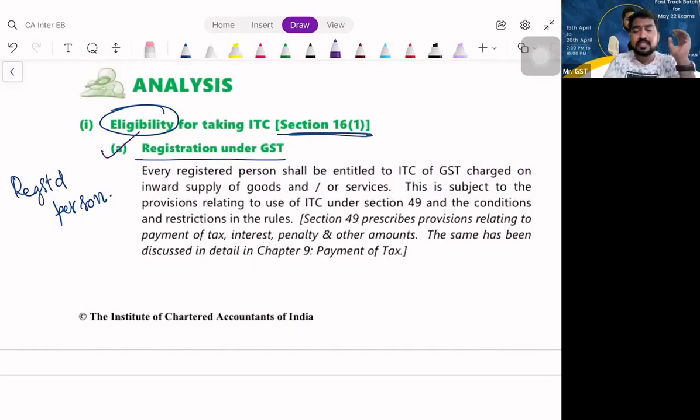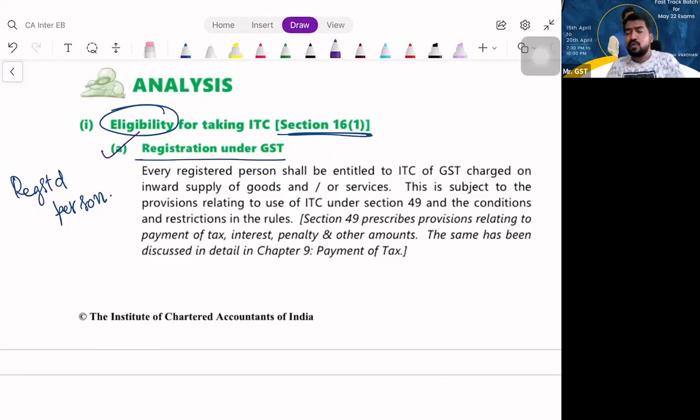So in section number 16, let us understand subsection 1. There are 4 subsections here. In this subsection 1, we have the eligibility for taking ITC. These are simple conditions, but you should know about them, that's all. Very simple, not that complicated. Here and there, 1 or 2 complicated points we'll discuss. Apart from that, the remaining points are very, very simple. Only thing is you should have some knowledge about them.